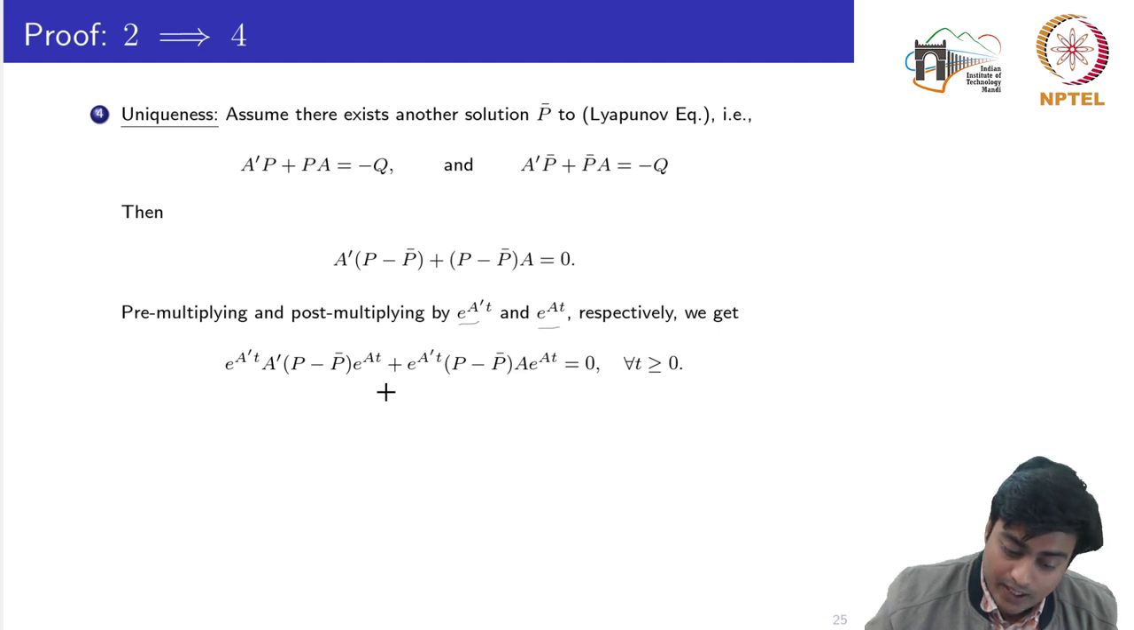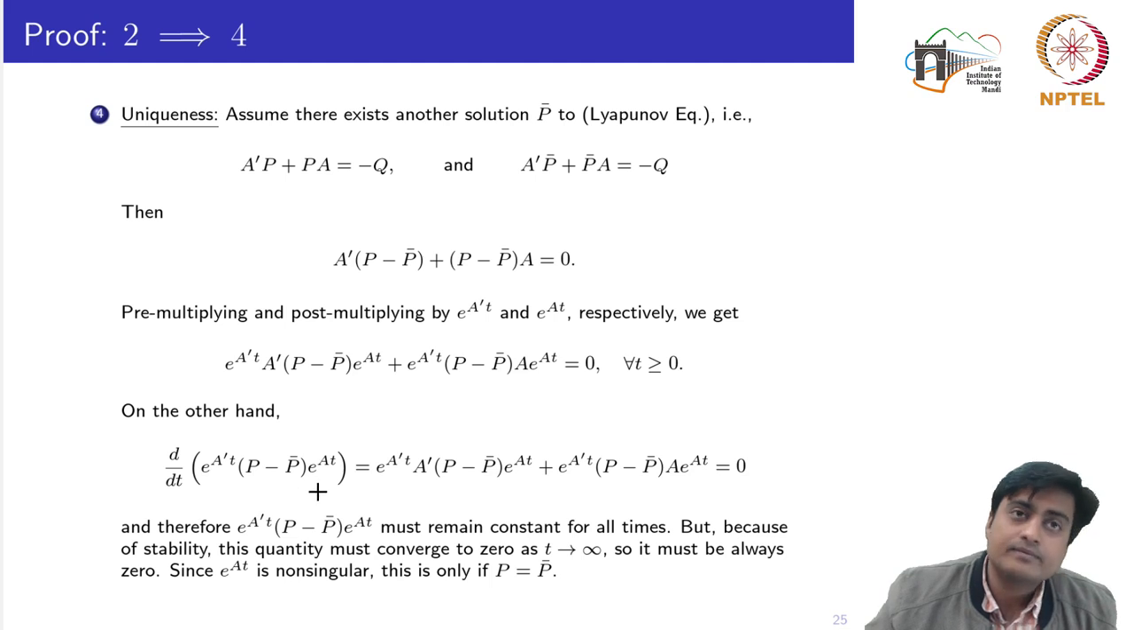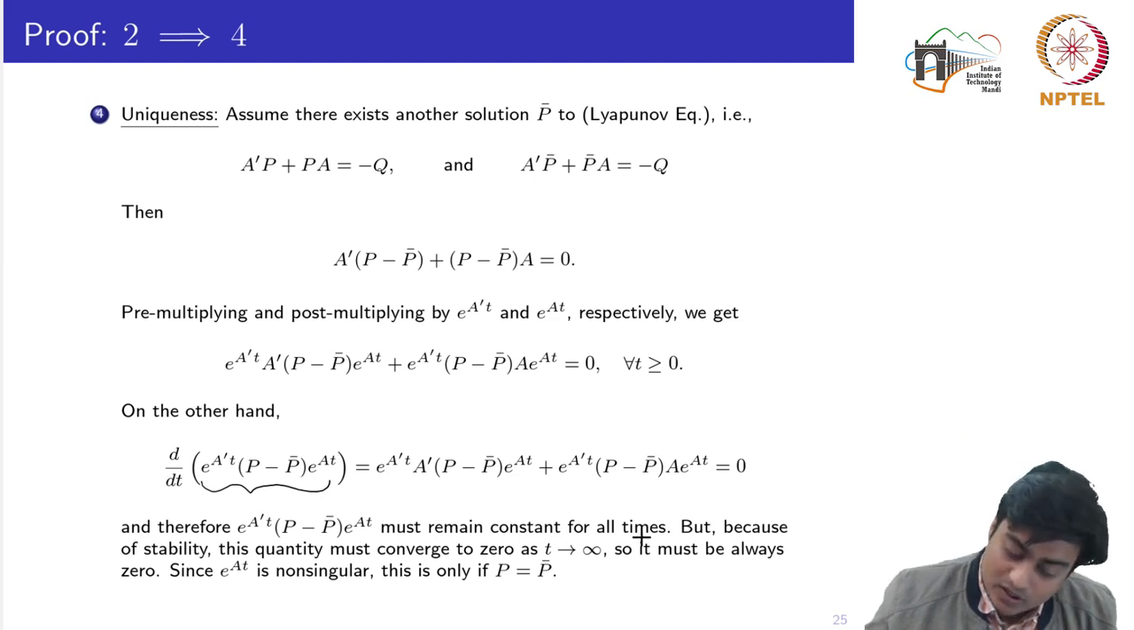Now if you pay close attention, this is actually the derivative of this quadratic form, e to the power A transpose t (P minus P bar) e to the power At, which becomes equal to this. So what it says is that the derivative of this is equal to 0. Meaning this term would be equal to some constant value, and it must remain constant for all time.